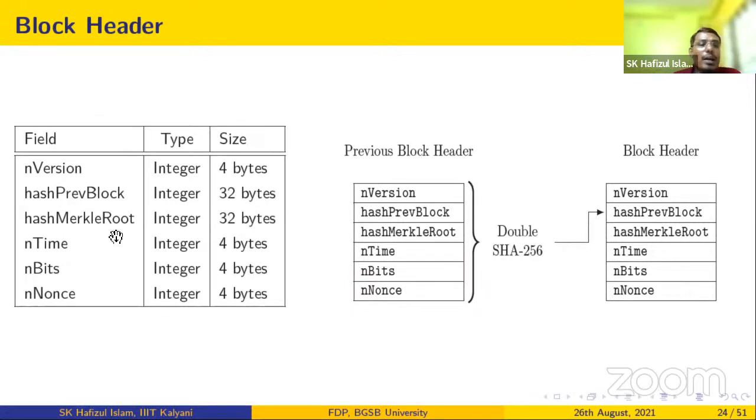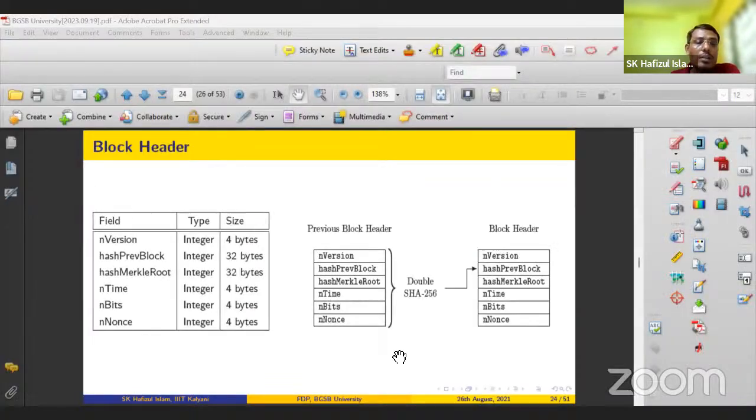The version is 4 bytes, previous block hash 32 bytes, Merkle root is also 32 bytes, time 4 bytes, bits 4 bytes, nonce 4 bytes, like that. You can make the sum, and you can see the size of the header is 80 bytes.